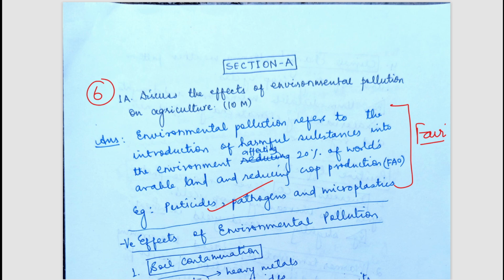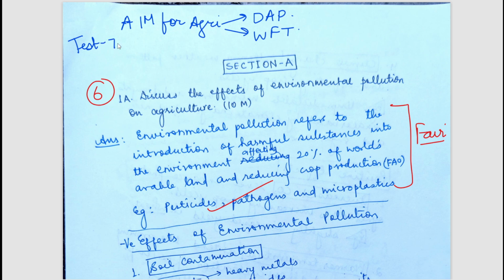So today we are going to discuss the next answer copy of our Aim for Agriculture series, in which we are having daily answer writing practice and weekly full tests. Today we are going to discuss the full test number 7 of this Aim for Agriculture series. We will see what were the questions asked and how the student has approached the answer.